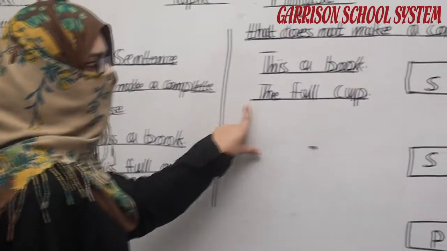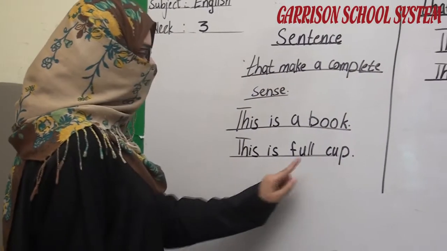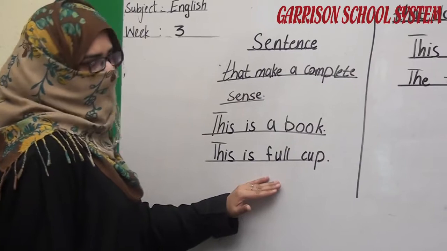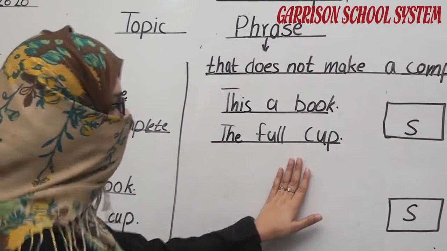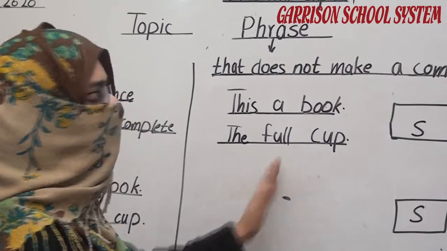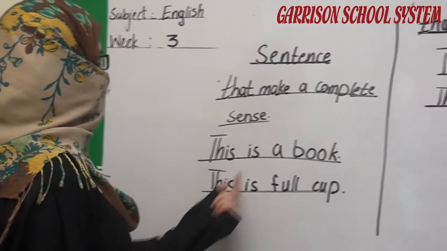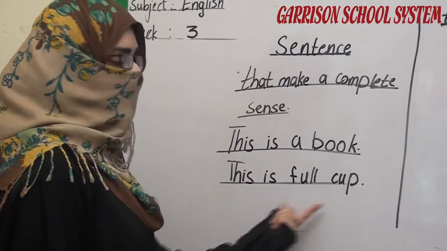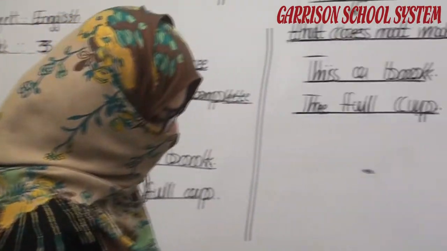Next example is about "the full cup". No complete sense. But if we talk about the sentence, "this is a full cup", it makes a complete sentence. But in the phrase area, they talk about "the full cup". We don't know what they mean by the full cup, full cup of what, no idea. No complete sense. But if they say "this is a full cup", it's a complete sentence, it's a complete sense. Okay. Now, look at the book.